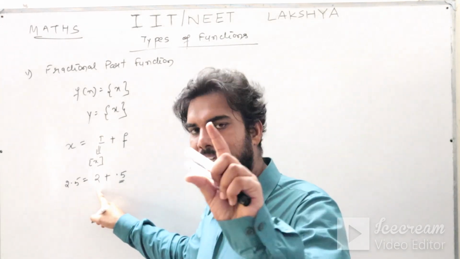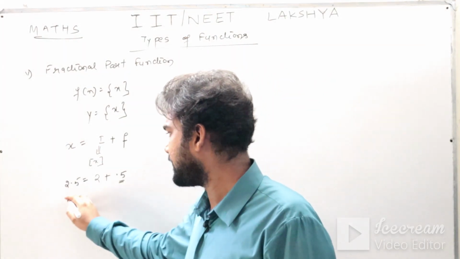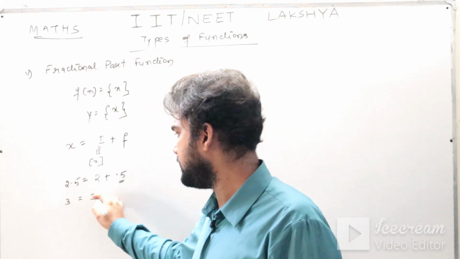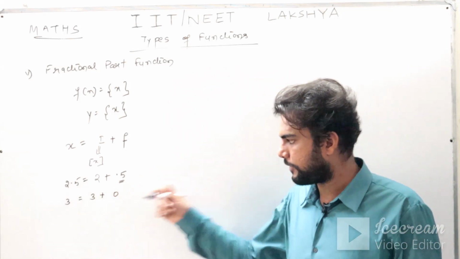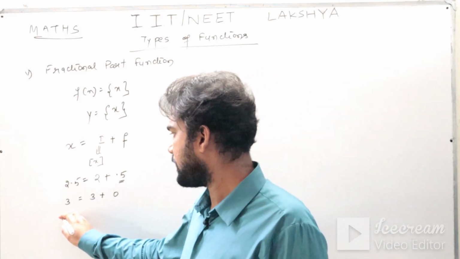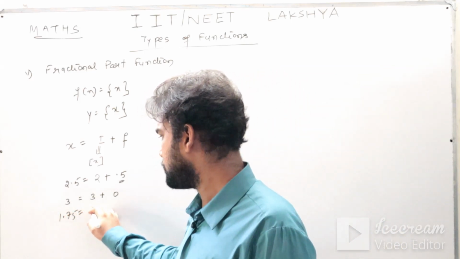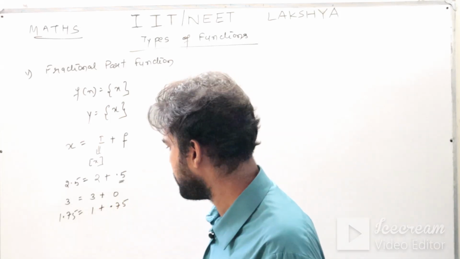Apart from the greatest integer function, whatever is remaining becomes your fractional part of x. For example, suppose you are having 3. The greatest integer function of 3 is 3 plus 0. Here the fraction is basically 0. Suppose you are having, let us say, 1.75. So greatest integer 1 plus the remaining part is your fractional part of x.